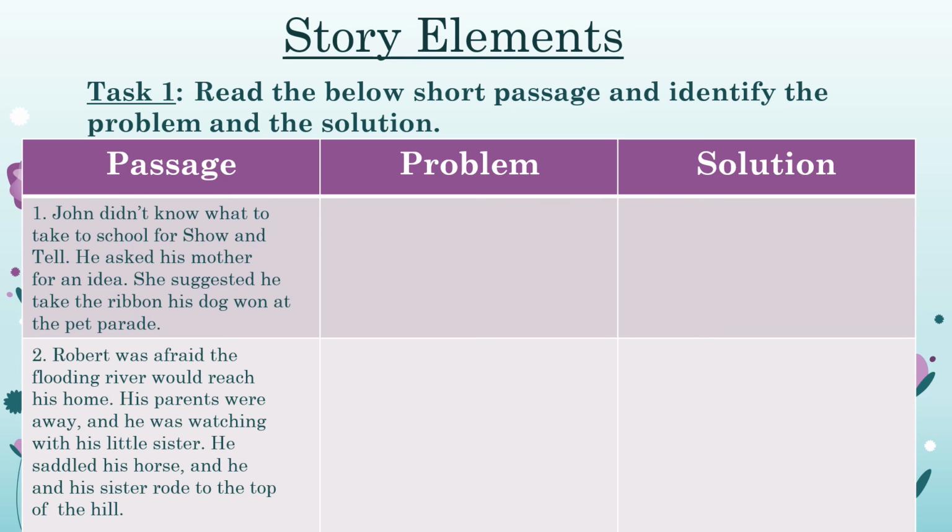Okay, you can make 3 columns, write the passage, then the problem, and then the solution in this passage. Similarly, passage number 2, read this entire passage, entire story. It is a very small passage. Then write down the problem from this passage and the solution from this passage. Once you are done with this, you can click a photo and send it to me.